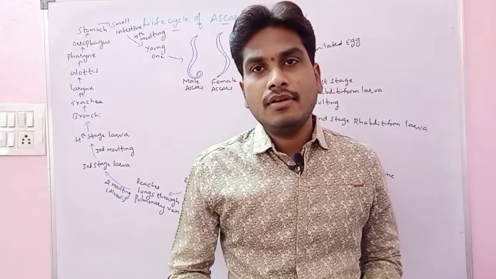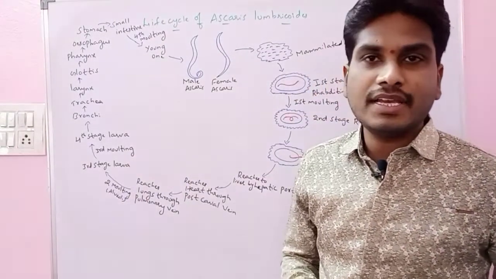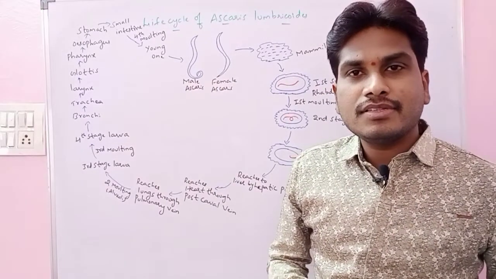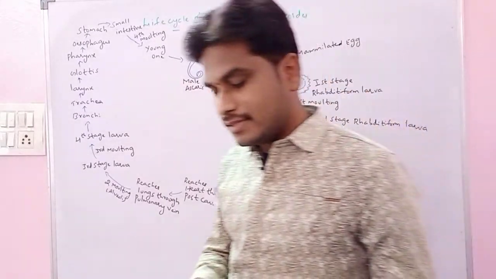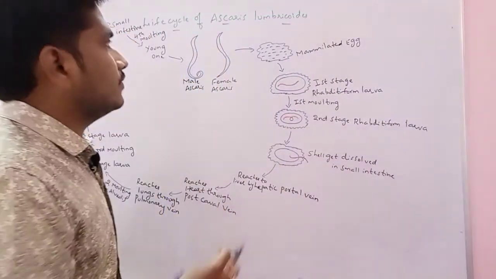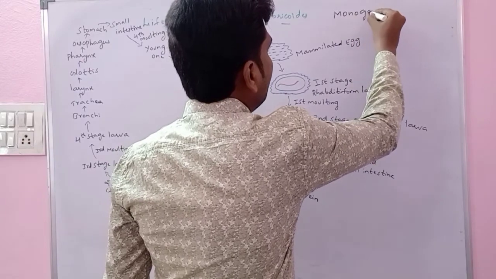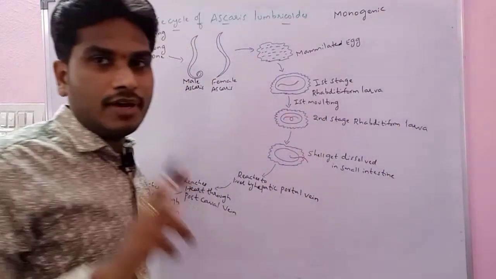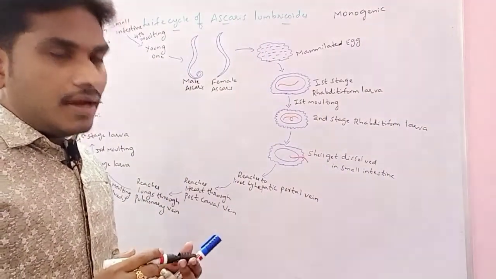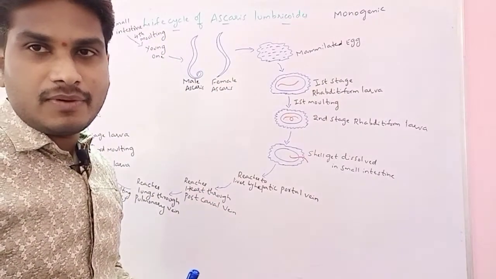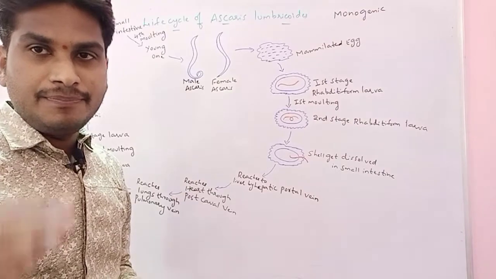Hello everyone. Now we will discuss the life cycle of Ascaris lumbricoides. First of all, Ascaris lumbricoides is a parasite, and it is a monogenetic parasite. We are calling it monogenetic because it completes its life cycle in only one host, that is a human being.